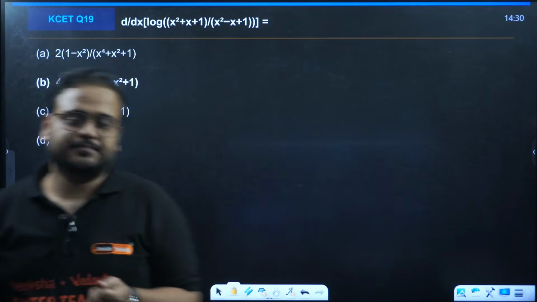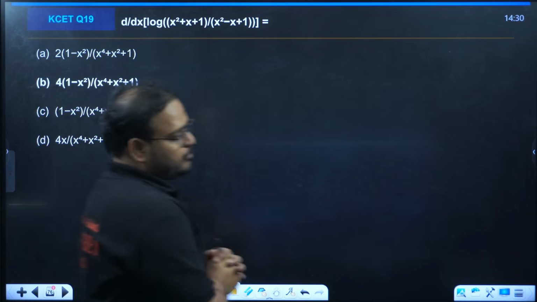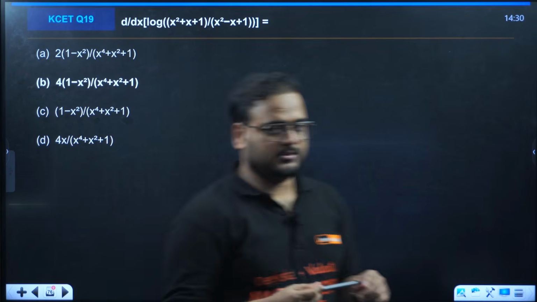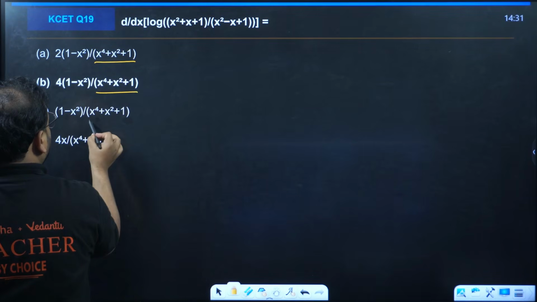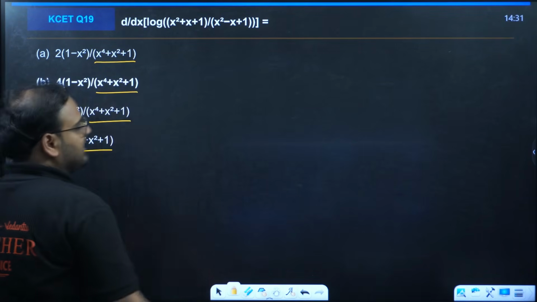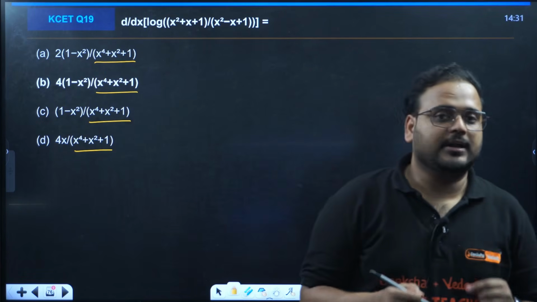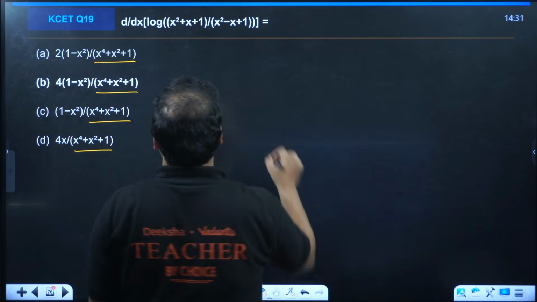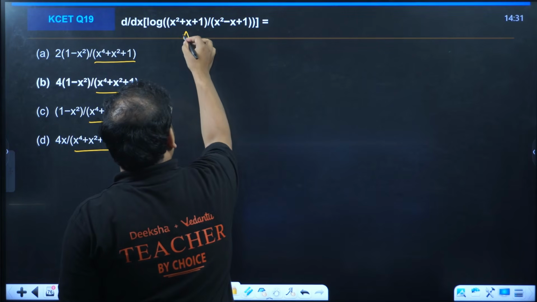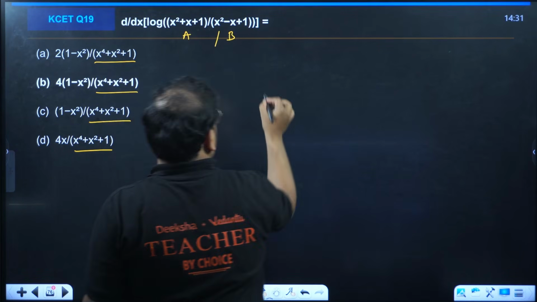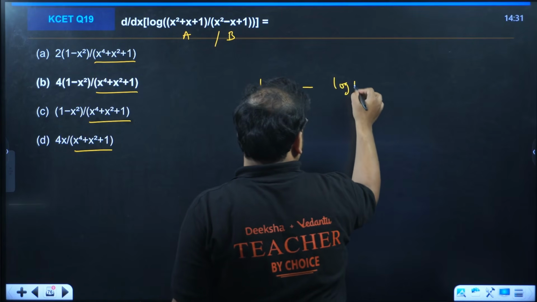Now over here, this can become a calculative problem if you don't use the options. Check. All the options have the same denominator. So if you take this property, log a by b, you will have log a minus log b.